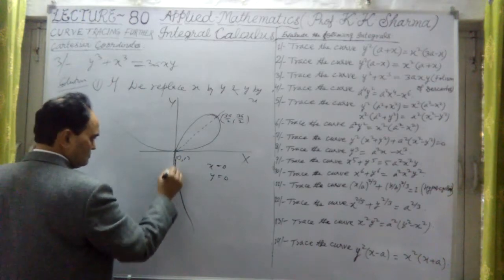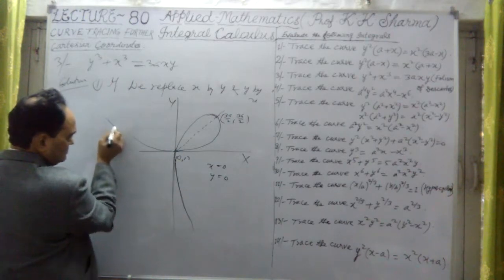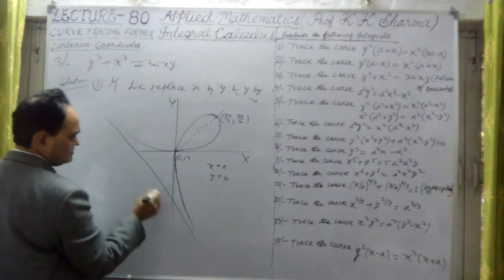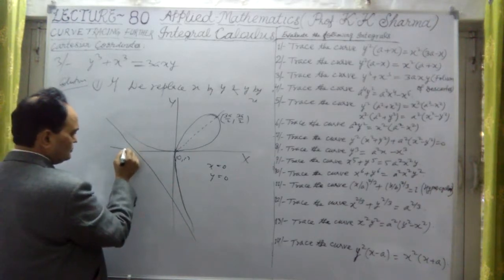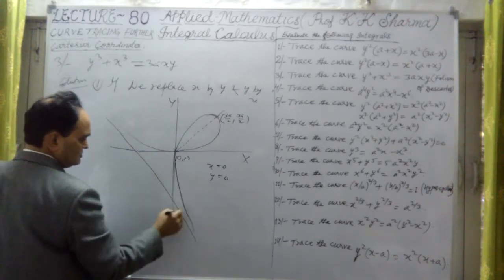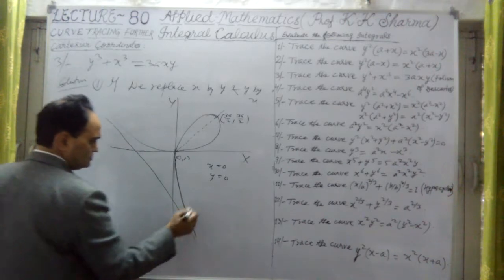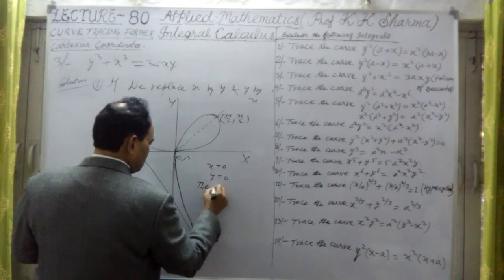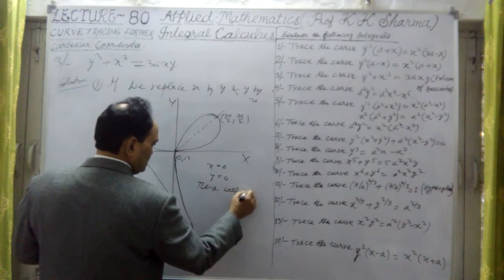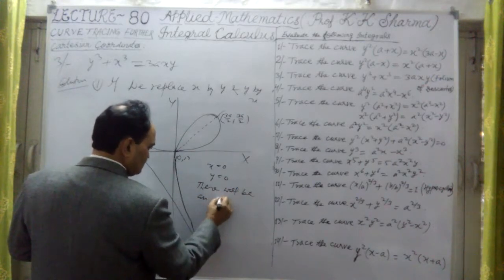Okay, so now if I take a line, this is not a proper asymptote, but an oblique asymptote is there.